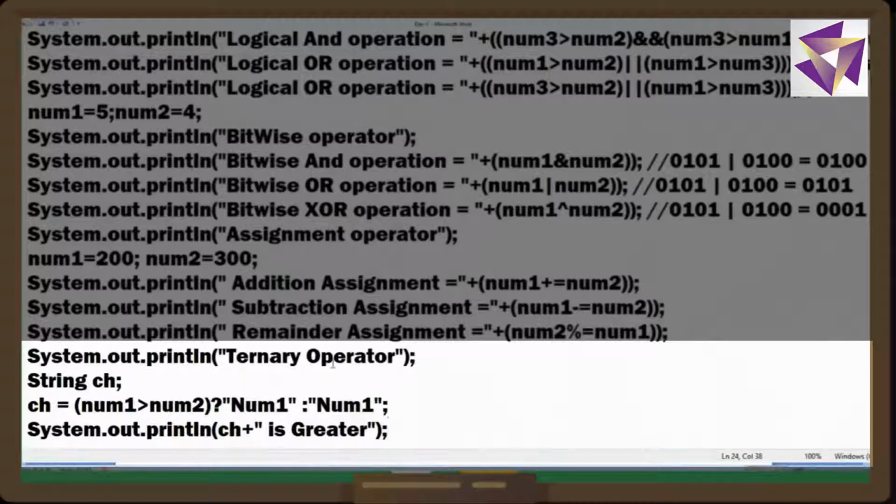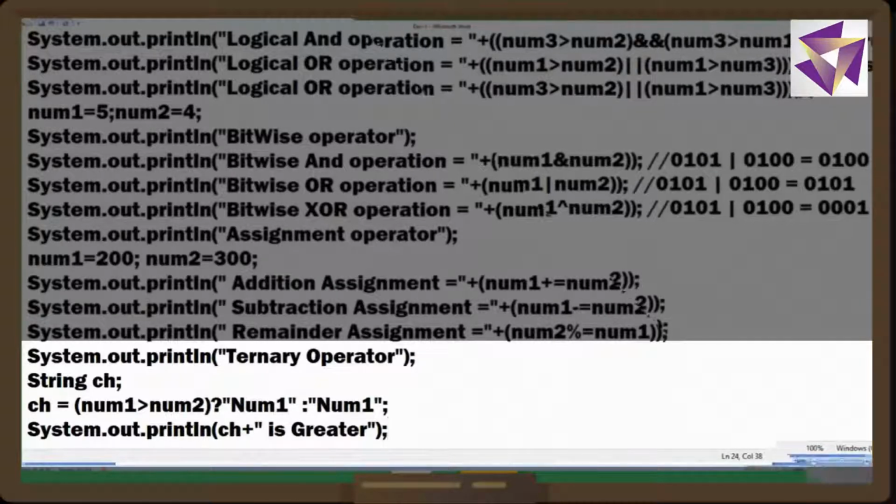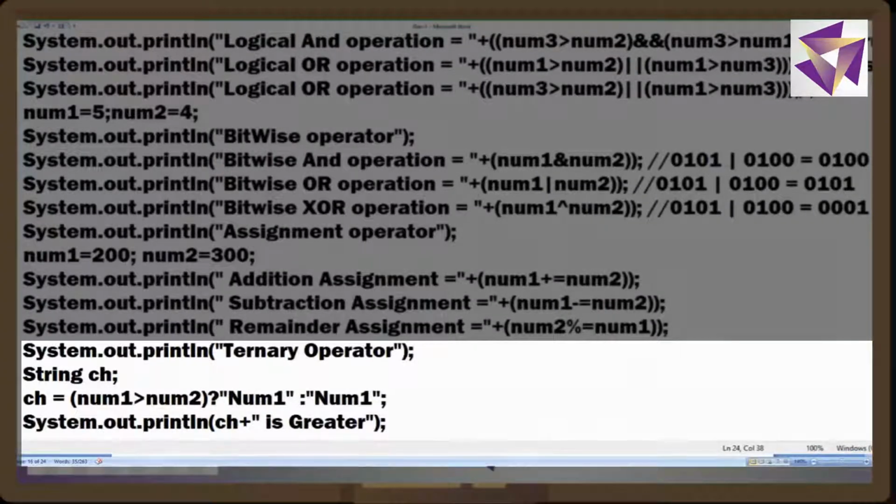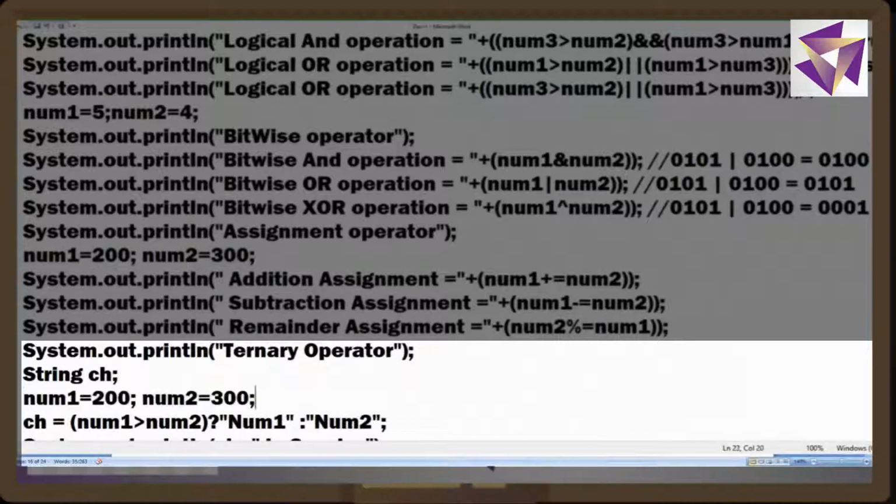Now let's see if my code is working or not. In this case number 1 is 200 and number 2 is 300. Fine. So for just a small change, I'll change the value of the numbers.